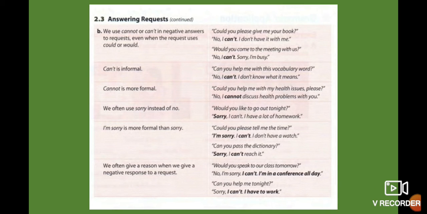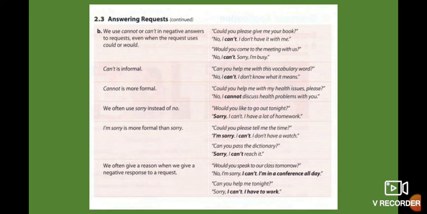Let's continue. We use cannot or can't in negative answers to a request, even when the request uses could or would. For example, could you please give me your book? No, I can't. You can use the modal could or maybe would, but the answer in negative will always be can't. No, I can't. I don't have it with me.